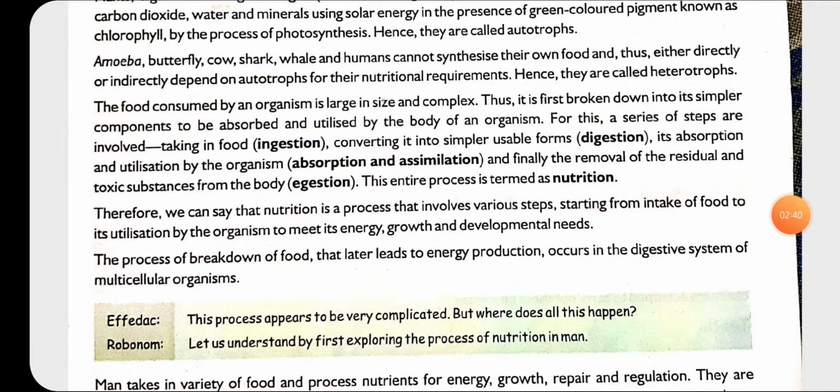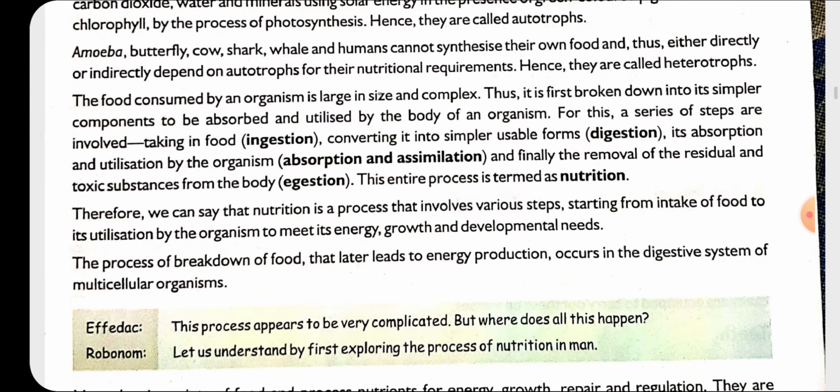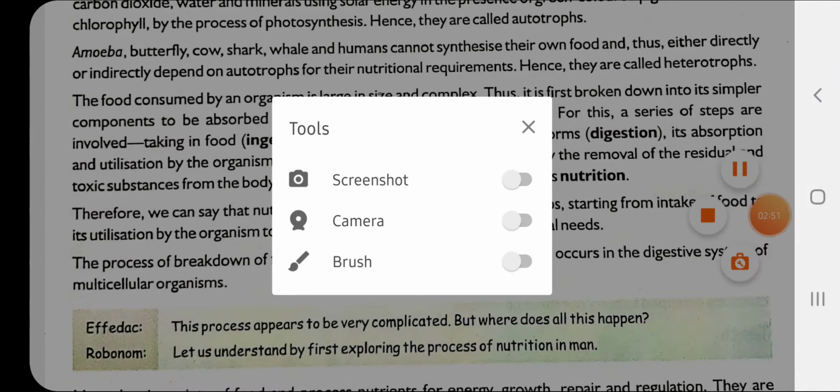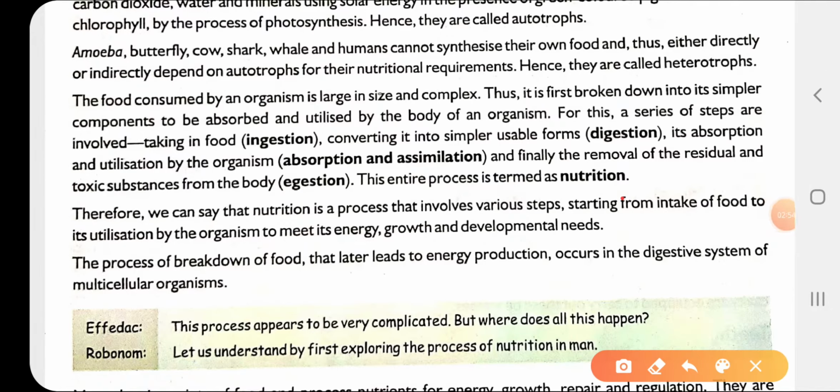So the heterotrophs take their food from other organisms. इसीलिए the food that they intake is large in size, और वो larger होने की वजह से easily digest नहीं हो पाता. Clear? So for that it is first broken into smaller pieces ताकि वो easily dissolve हो सके. Thus it is first broken into simpler components and then it is absorbed and utilized by the body. Utilized means it is used by the body for growth.